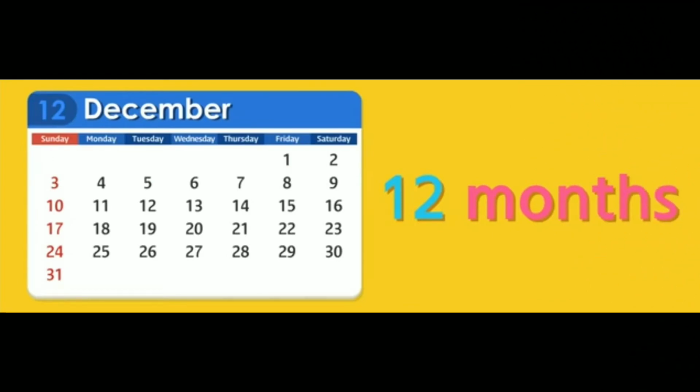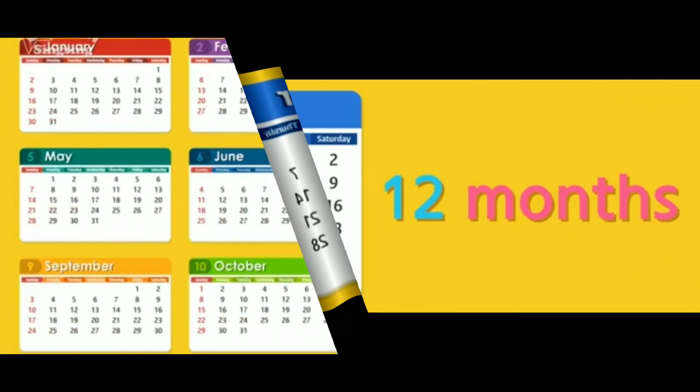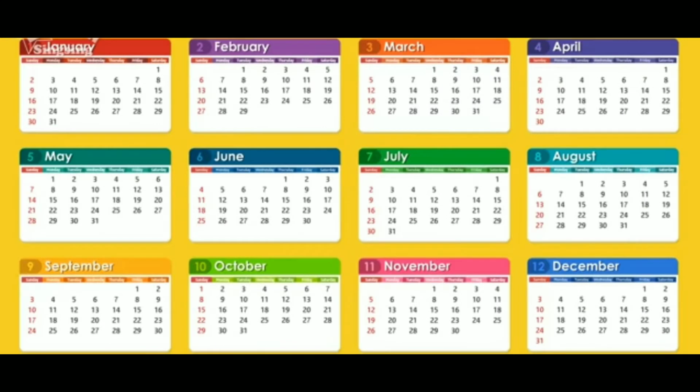You all know what a calendar is, but let us learn more about calendars. Every calendar has 12 months, and they are January, February, March, April, May, June, July, August, September, October, November, and December.